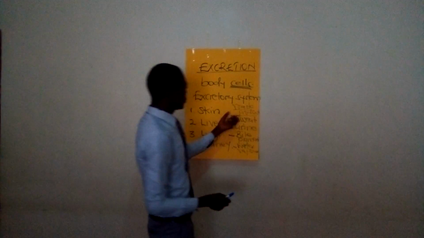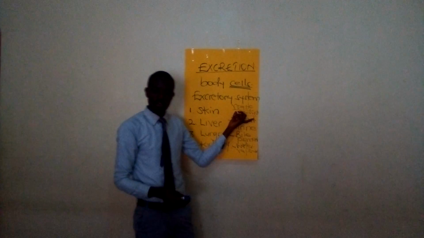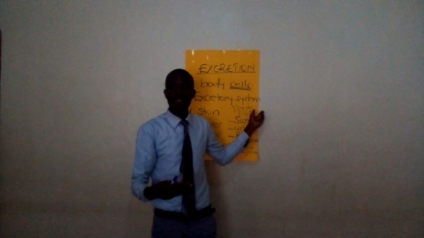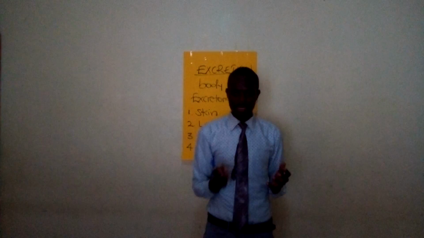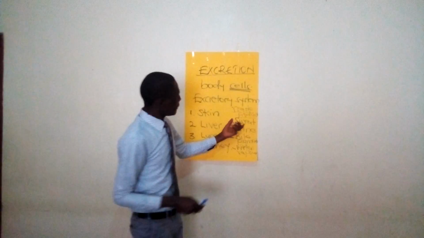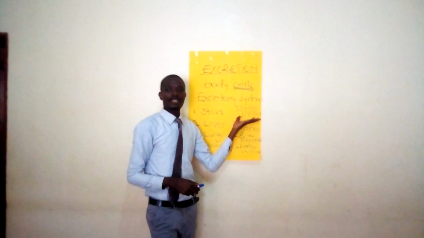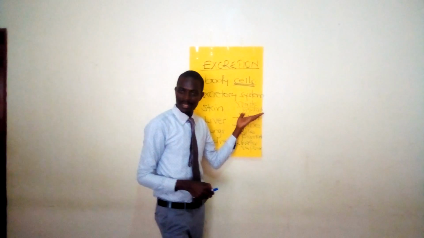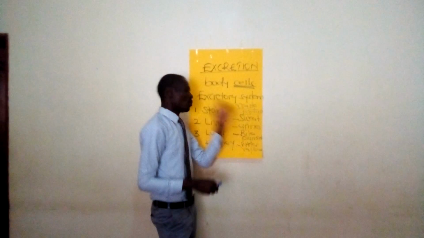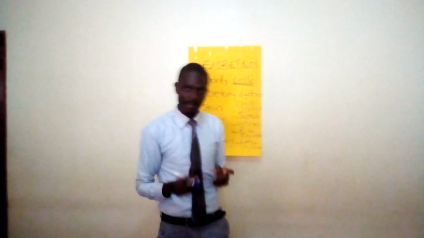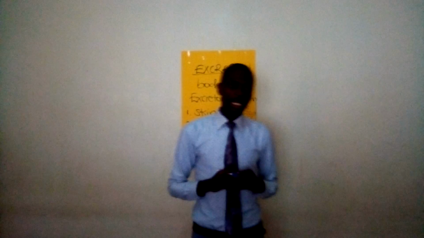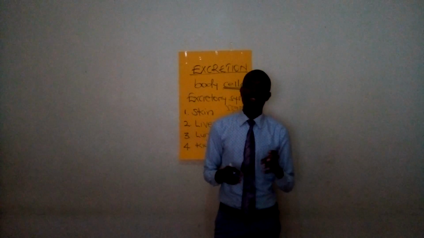When I talk about sweat, like I've told you, you know sweat, you see it. But then, what is this sweat? Sweat is made up of very many things. Among them, we have the excess water. We take in water on a daily basis.